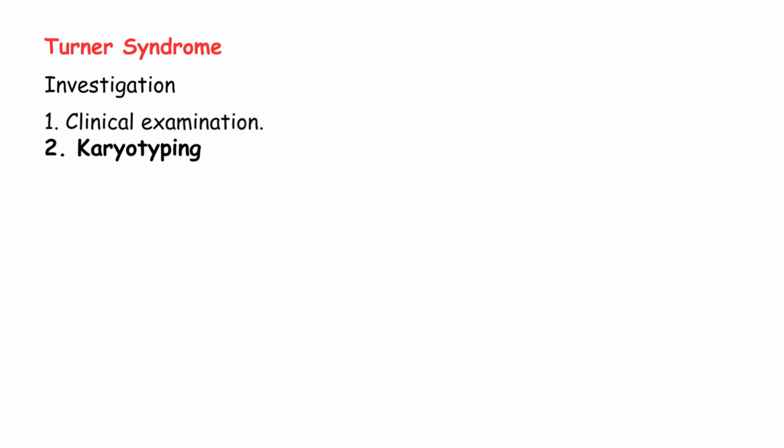Now, the investigation and treatment. How do we investigate a suspected case of Turner syndrome? First investigation, clinical examination. Look for all the features we discussed: short stature, webbed neck, wide carrying angle, shield chest, etc. Second, karyotyping. This is the gold standard. We look at the chromosomes.